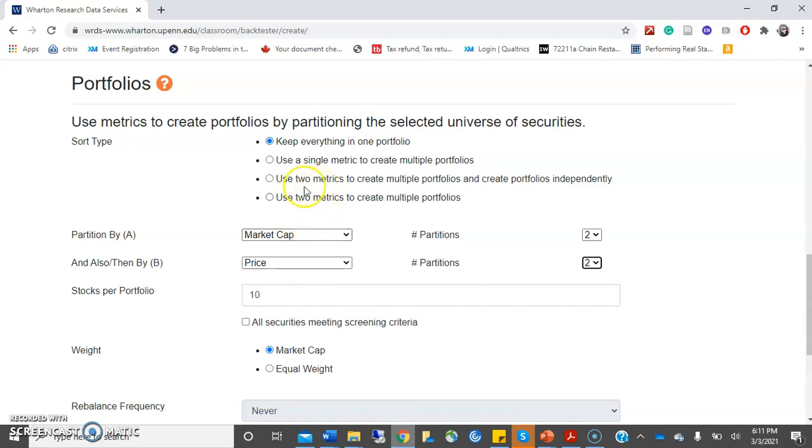So for example, I want to use two metrics to create multiple portfolios. I want one portfolio which has higher and lower market capitalization, and within the same higher and lower market capitalization, I want to further segregate it based on the price, so high versus low price. So I'll create multiple portfolios using these two metrics, and these portfolios will be independent.